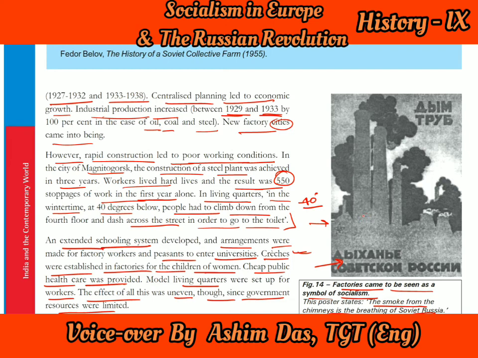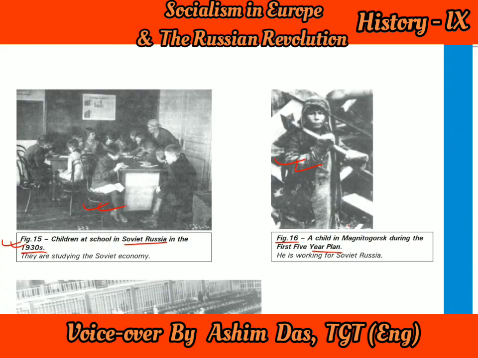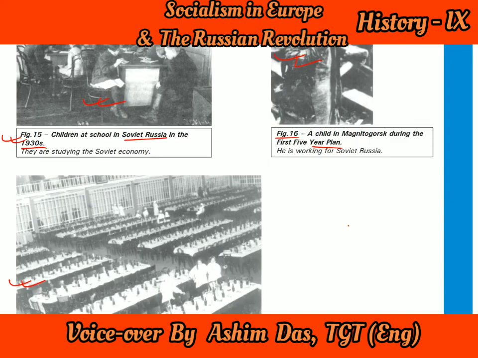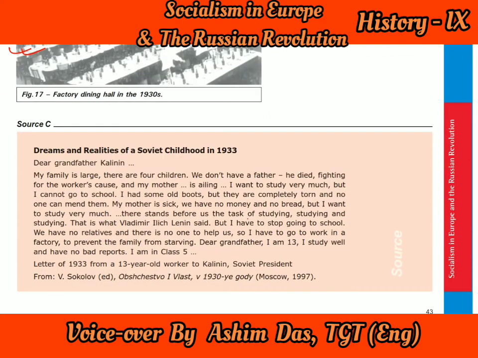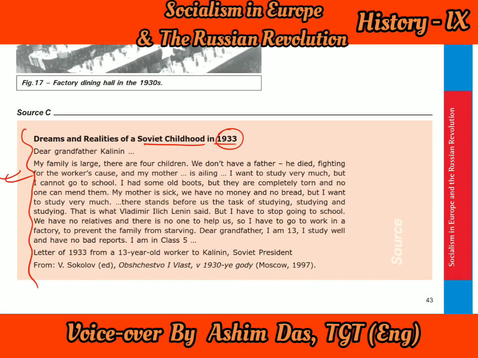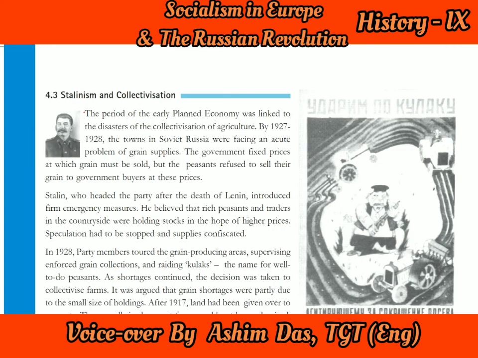So this is what we came to know about this part, and this is one picture. As I told you, this is one source. You can see the factory dining hall I had told you about, and these are the dreams and realities of a Soviet childhood in 1933. What a child wanted. So this is what we'll try to understand.